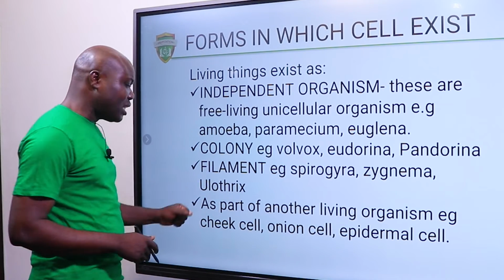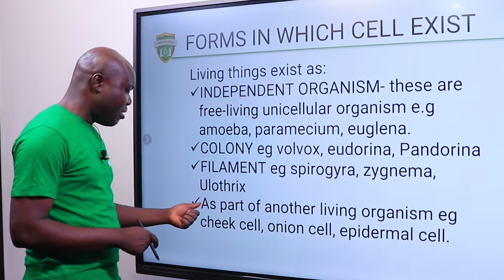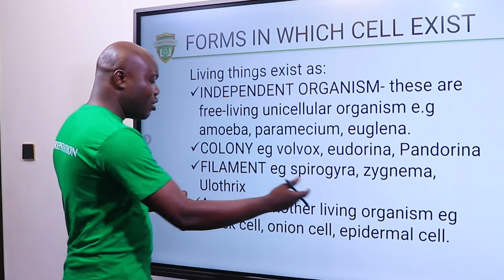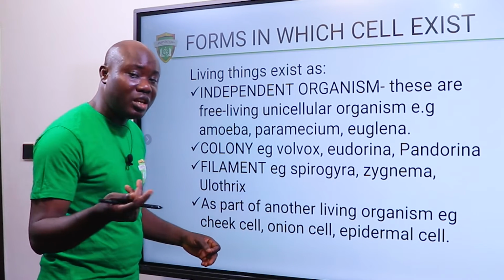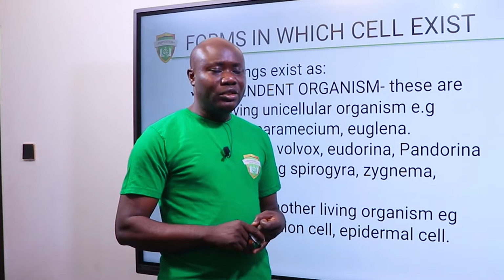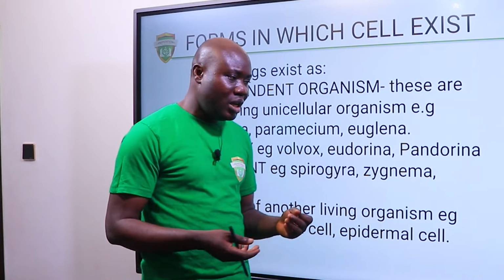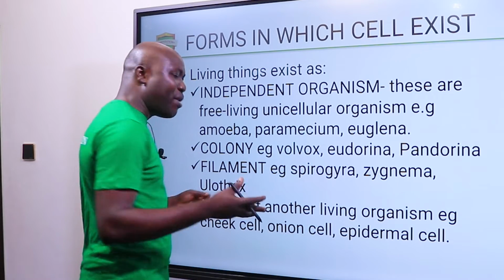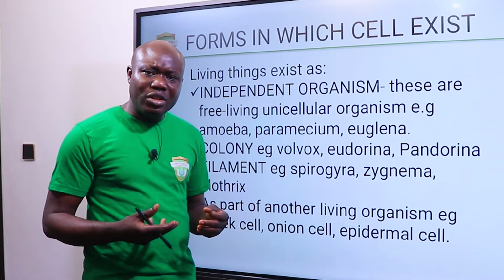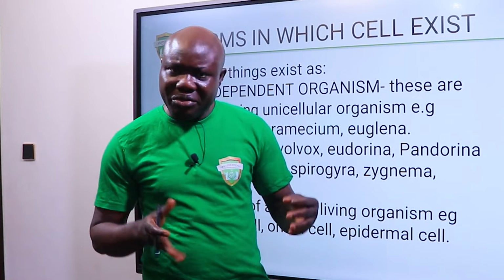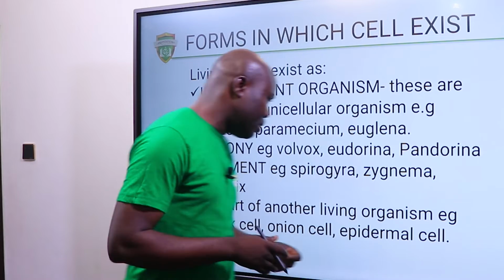Now, then, as part of another living organism, this is another form. That means a cell can also exist as part of another living organism. For example, the cheek cell. I told you earlier, I talked about the rod cell. I talked about the nerve cell. I talked about the sex cells, right? Those are different from these three that I've explained, but they are also part of the living organism. If they start to malfunction, it will affect the living organism. So those cells are still very, very important.